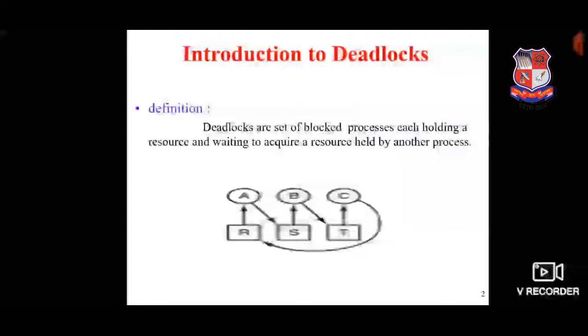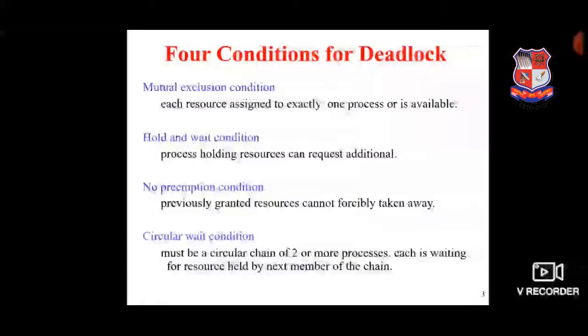In this figure, process A holds a resource R and requests resource S, same as process B holds resource S and requests resource T. Process C holds resource T and requests resource R. So all processes hold some resources and request other resources which are held by another process. So all the processes are blocked because they all want some resources to continue the task which is held by another process.